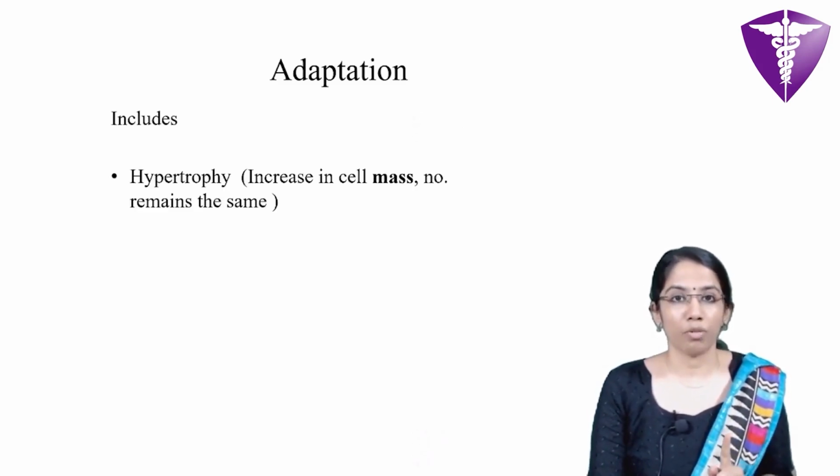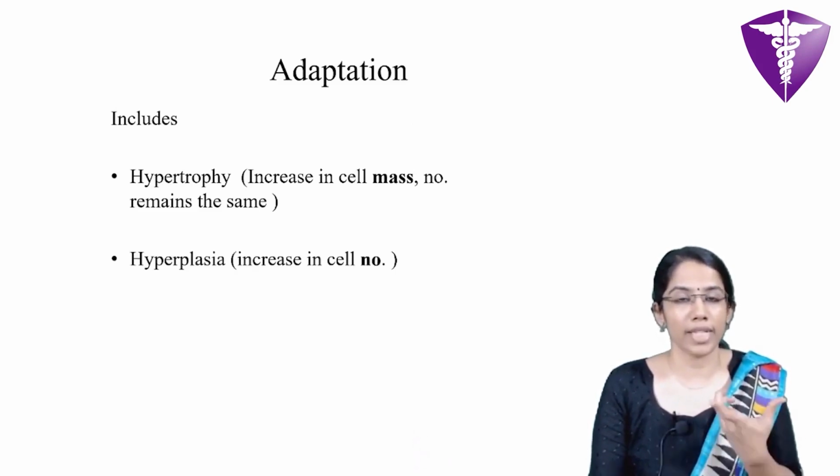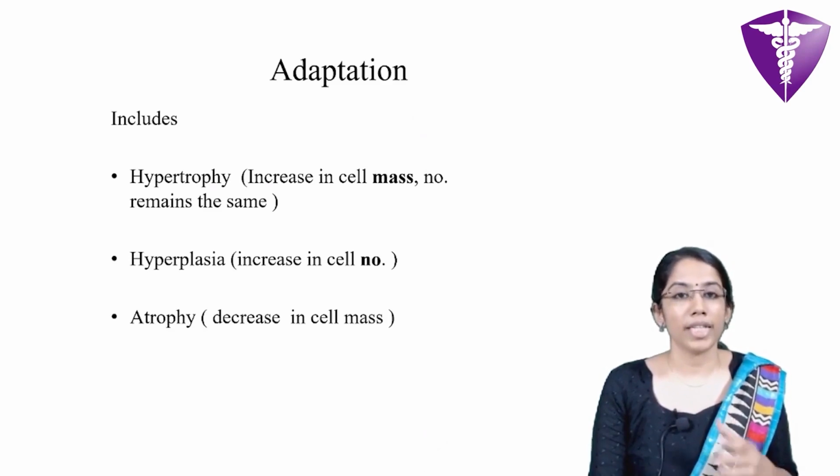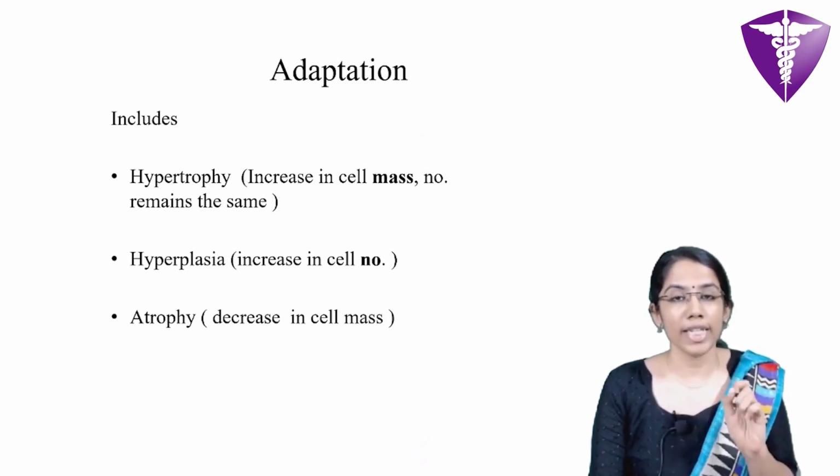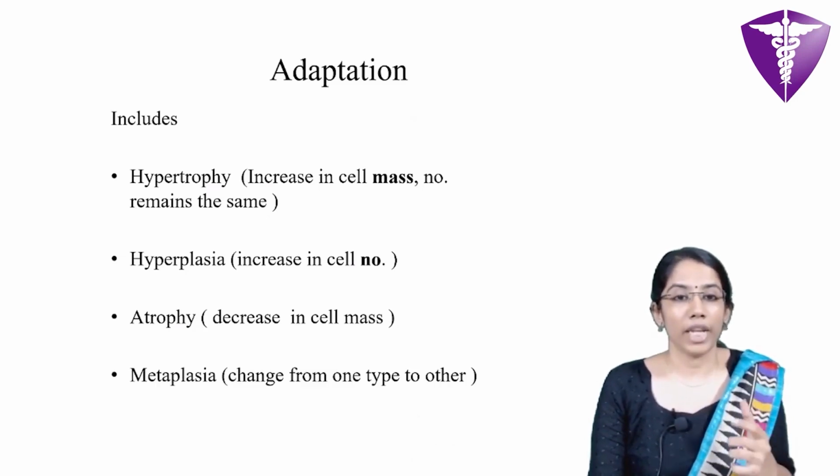One is hypertrophy, that is increase in the cell mass where the number remains the same. Next is hyperplasia, where there is increase in cell number. Then there is atrophy, that is decrease in cell mass. And finally, metaplasia, which means change in cell type from one cell to another.